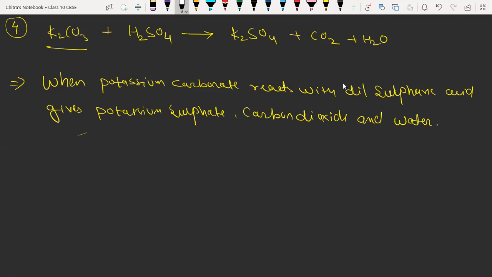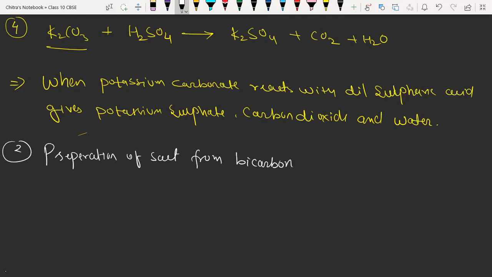So we'll take the second part of this reaction: preparation of salt from bicarbonate salt of metal with dilute acid.